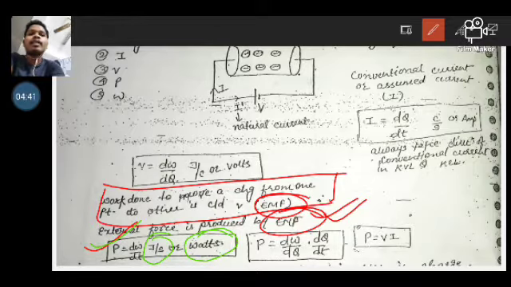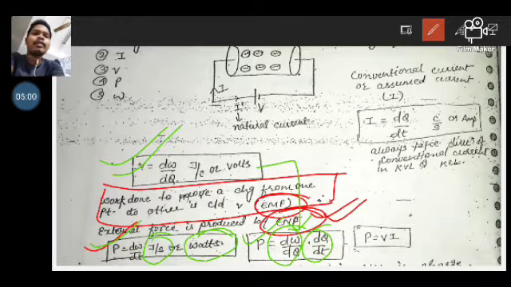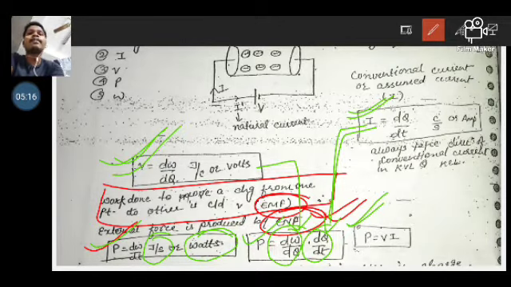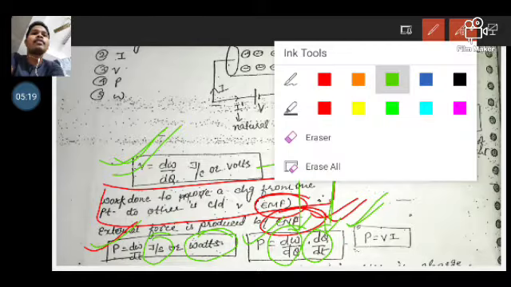So power is equal to dW divided by dt, or it can also be written as power is equal to dW divided by dq into dq divided by dt. We already know the formula: dW divided by dq is your voltage or potential difference, and dq divided by dt is the current. So by putting the values of voltage and current here, power is equal to V into I. This is the formula of power, this is the formula of voltage, and this is the formula of current. Please remember all these three formulas. This is very important for your exam.